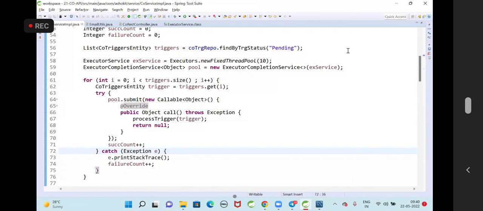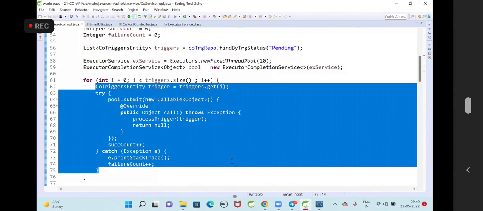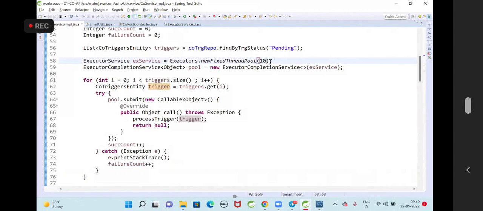If I get 1 lakh triggers, the loop will execute 1 lakh times. For every trigger, I am submitting a task to the pool. In the pool, we have 10 threads. How will the 10 threads process 1,000 triggers?